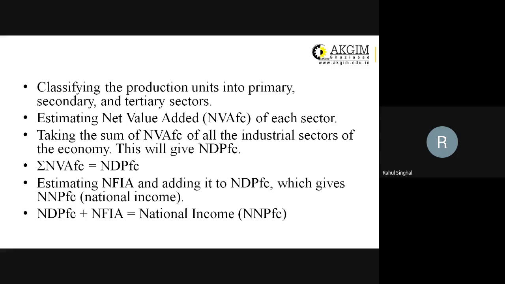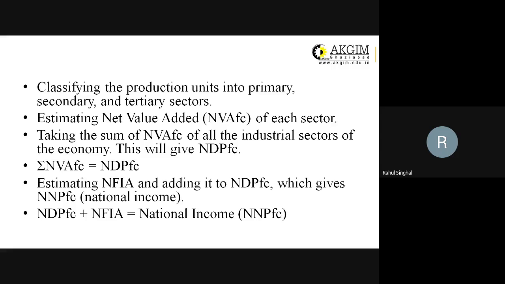Again, what we have done is find out the net national product at factor cost, and for doing so, we have classified sectors into three categories. We find out the value of output of a particular year for every sector. We add up all those values, and that becomes our net domestic product at factor cost.